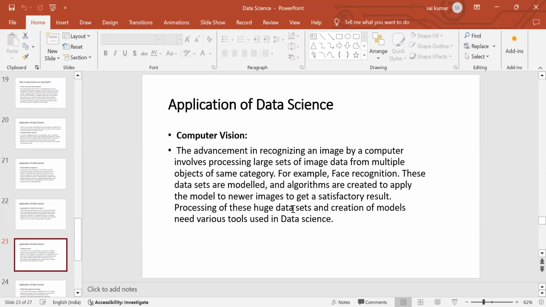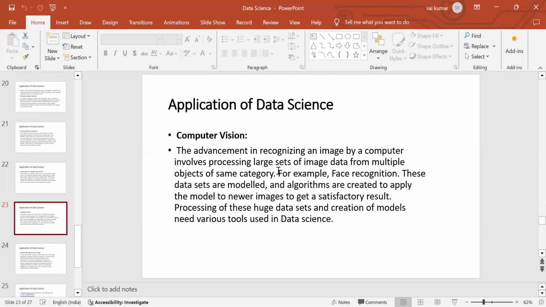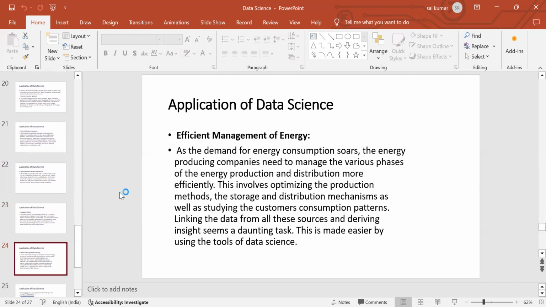The processing of huge data sets and creation of models needs various tools used in data science. It plays a key role in computer vision. Now let's see another application for data science: efficient management of energy. Now let's see different sources of energy.